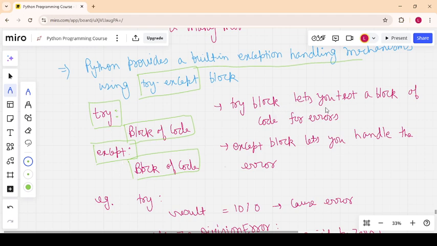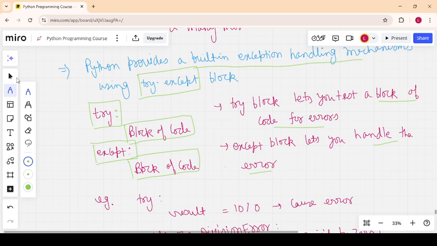The try block lets you test a block of code for an error. Here you write the code that will be tested in the try block. If you get an error, it will call the except block. The except block lets you handle the error. I will take an example to explain this.